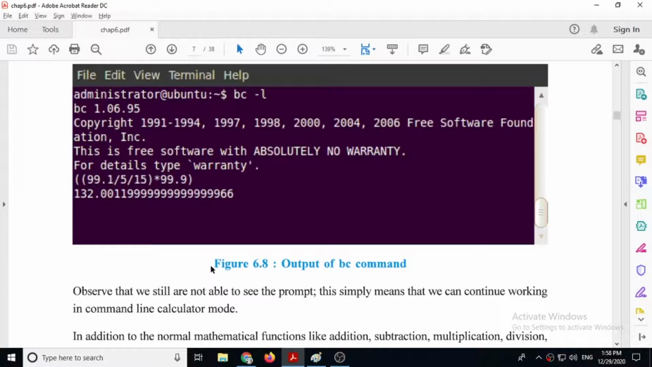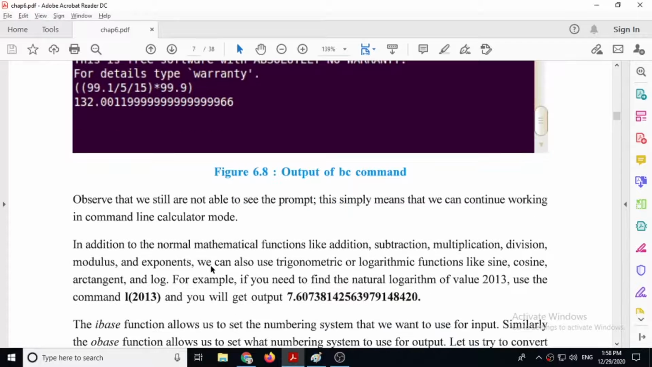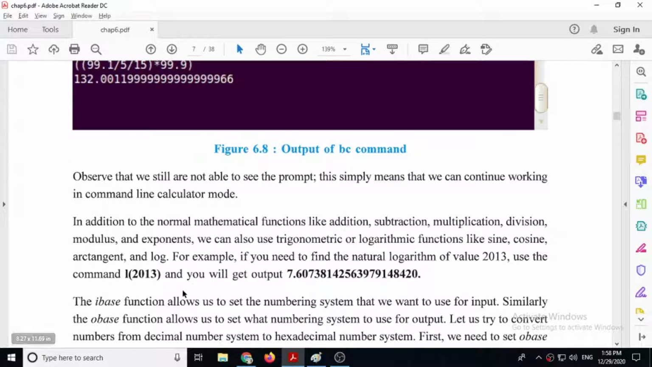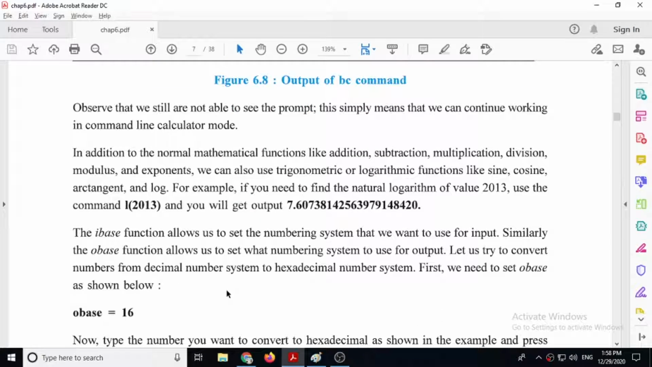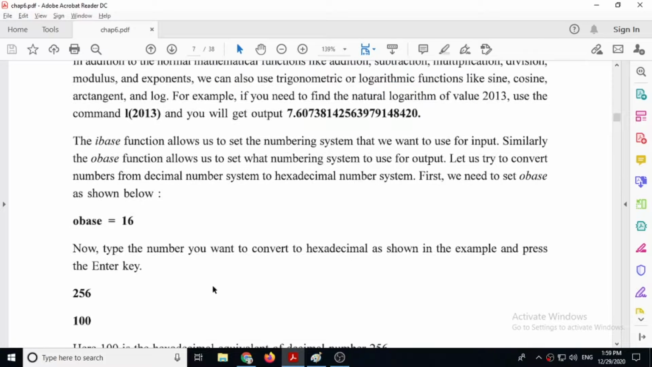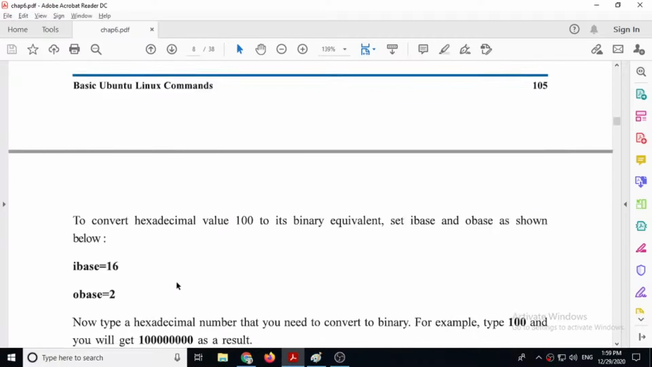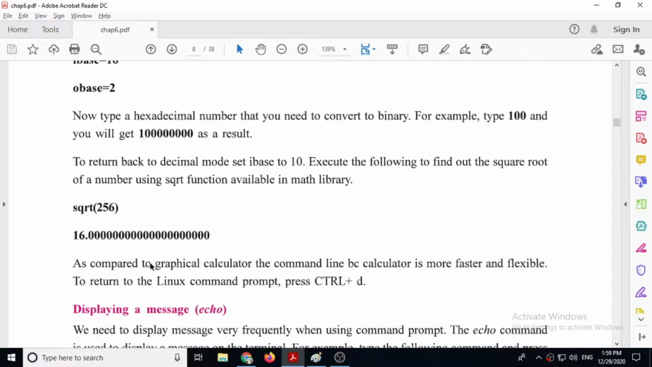If you directly enter by giving the bc command, then these functions will not work. But you can do simple calculations. So this is the bc command. bc means command line calculator.